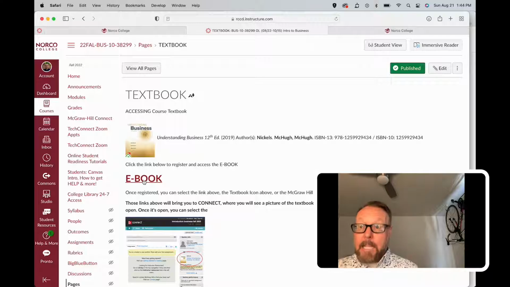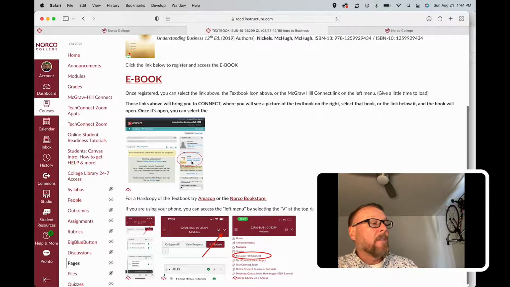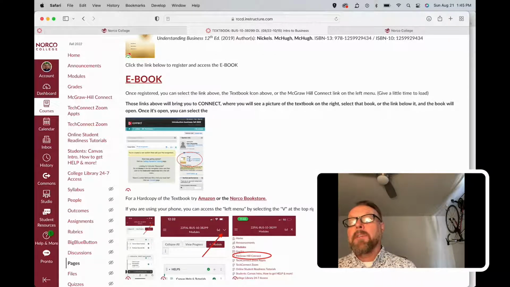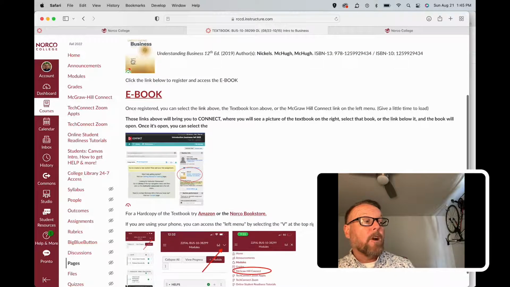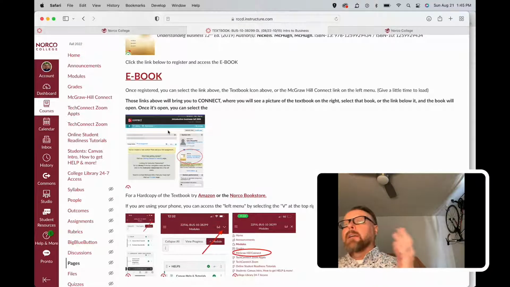Once you get to the Connect page where the ebook is hosted, it'll look like this second picture below. There's a little picture of the book on the right side of the menu, and you just select that link and it'll open the book for you. Once you do all that the first time, whenever you select this ebook link or the textbook picture on the front page of our homepage, it'll bring you to this page in Connect, and you can just select the book to the right. It'll usually leave you where you left off last. So if you got through chapters 1 and 2, it'll start you in chapter 3. That's how you navigate that.